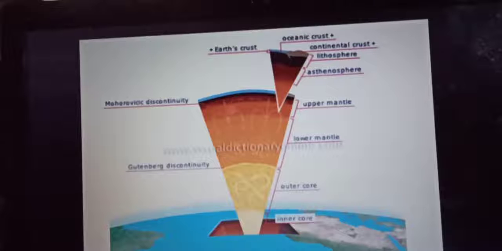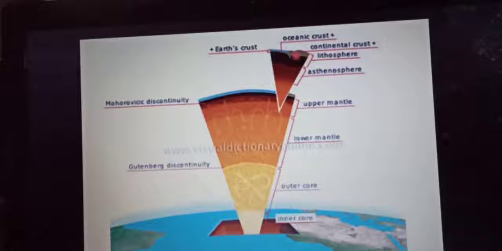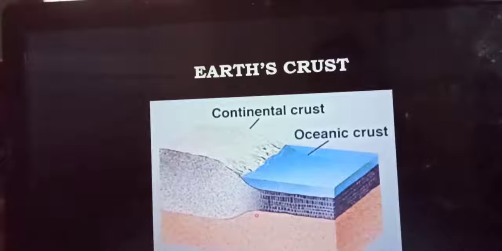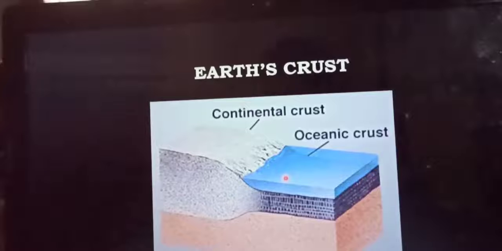So the earth's crust is the outermost layer of the earth. It is very thin compared to the other layers of the earth, and the average thickness of this layer is about 33 km. The earth's crust is thicker below the mountains. The earth's crust is rigid, and hence both the P and S types of seismic waves can pass through this crust portion of the earth. The earth's crust is of two types, basically the continental crust and the oceanic crust.